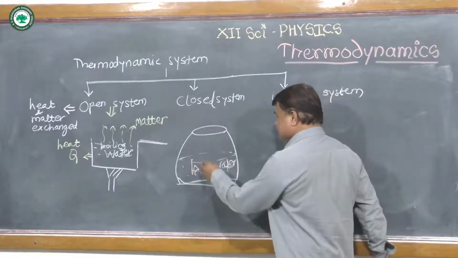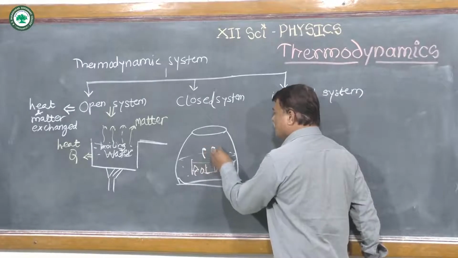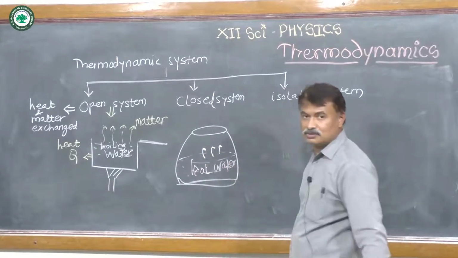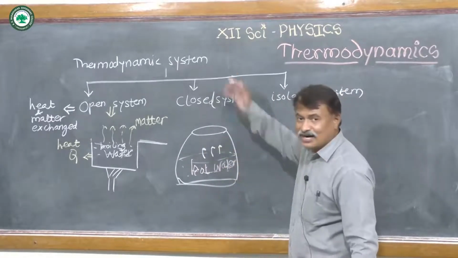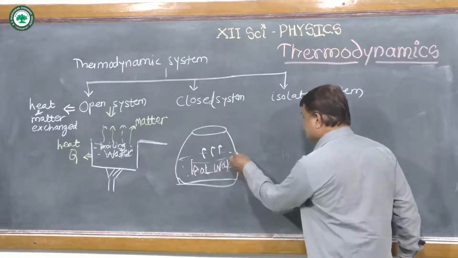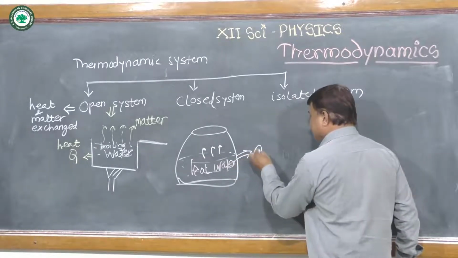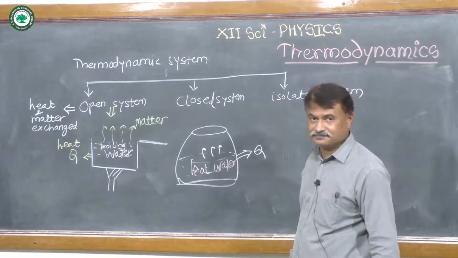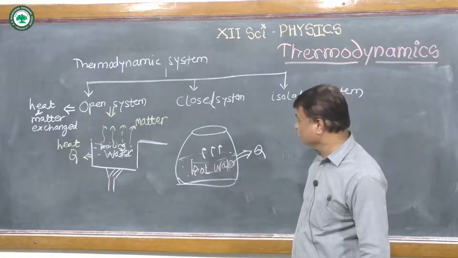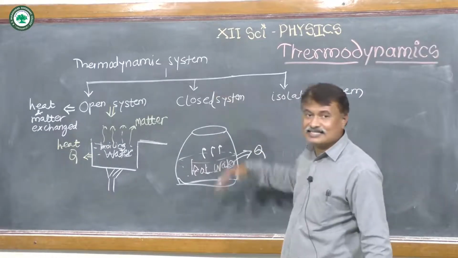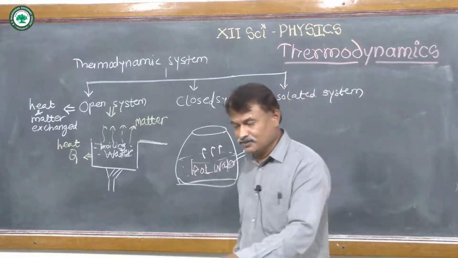Now in that case steam is not allowed to exchange with the surrounding, only heat energy is exchanged with the surrounding. Such a system is called a closed system.